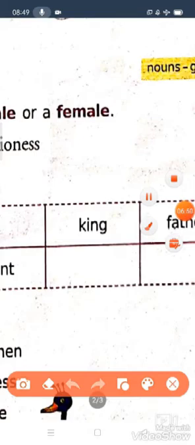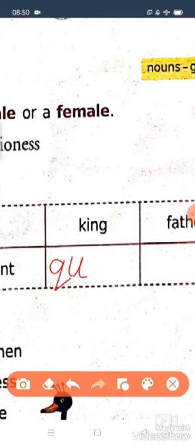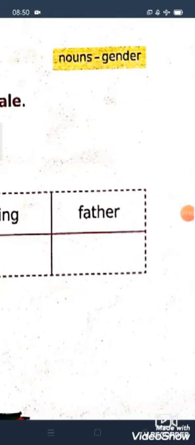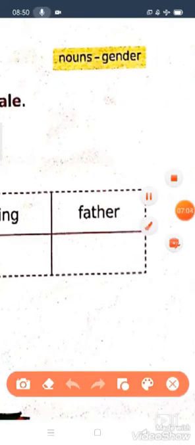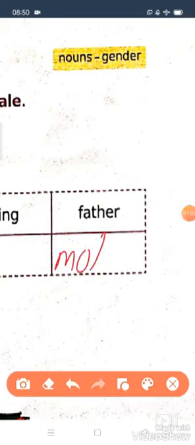That is queen. What is the female form of king? Raja, Rani. King, queen, Q-U-E-E-N, queen. Okay, now we will see the next one. What is the female form of father? That is mother, M-O-T-H-E-R, mother.